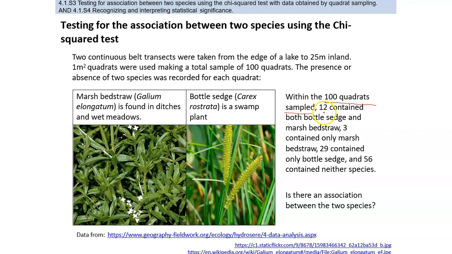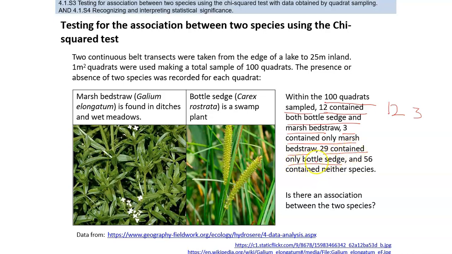So, for example, from these 100 quadrats, 12 quadrats contain both bottle sedge and marsh bedstraw. Then 3 quadrats contained only marsh bedstraw, and 29 contain only bottle sedge.